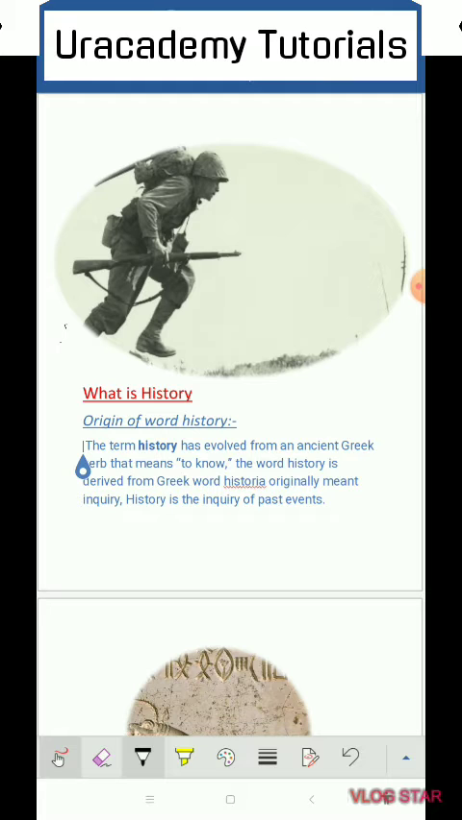Firstly, what is history? History is simply the inquiry about the past. The word history has been derived from the Greek word historia, which means inquiry. So simply, history is the story, or we can say inquiry, of the past. Whatever happens in the past is history. But you have to understand that not everything that happens in the past is history.